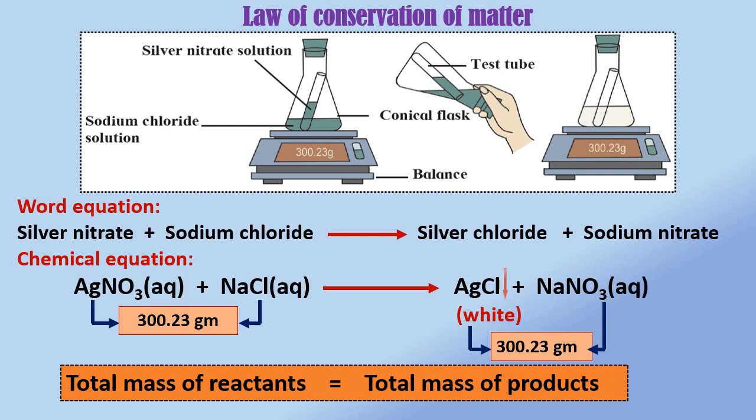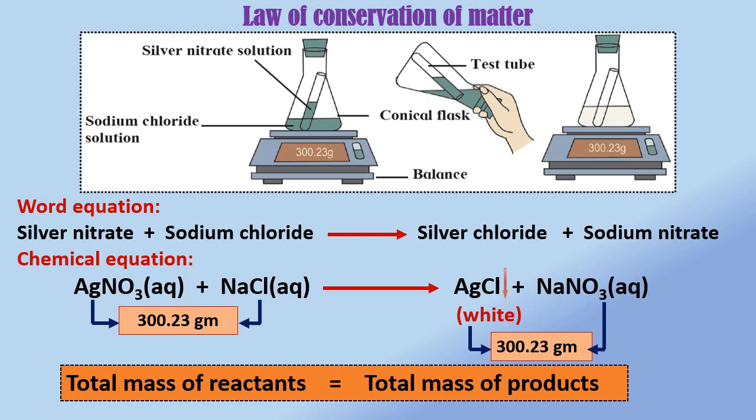Now tilt the conical flask and mix the solution present in the test tube with the solution in the conical flask. Weigh the conical flask again. You will find that the weight noted before mixing the solution is exactly equal to the weight noted after mixing the solution.